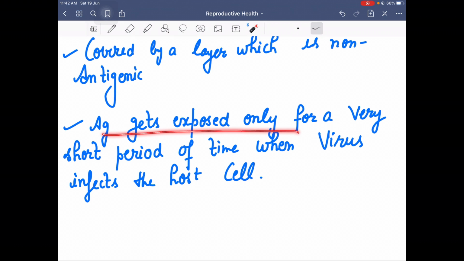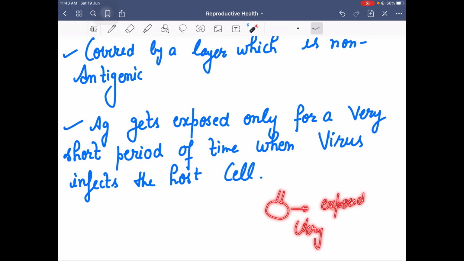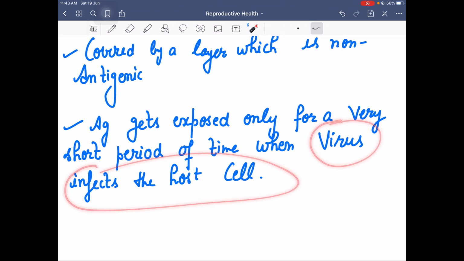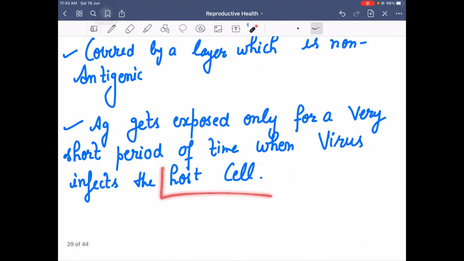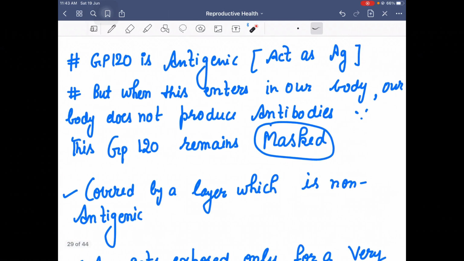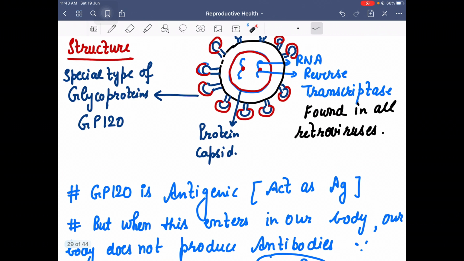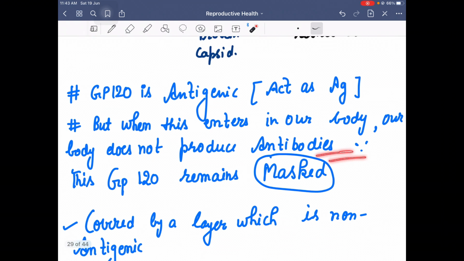The antigen is exposed in our body for a very, very short period of time, and that is the period of time when the virus starts infecting our host, when this virus starts infecting the main host cell. Otherwise, when it is entering into our body, this GP120 is already covered with another layer, so our body does not recognize it.